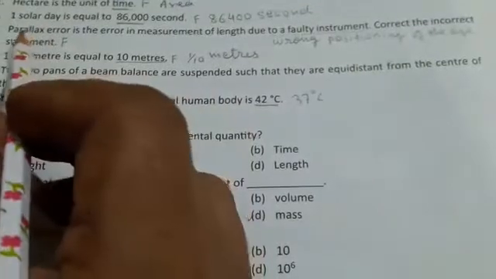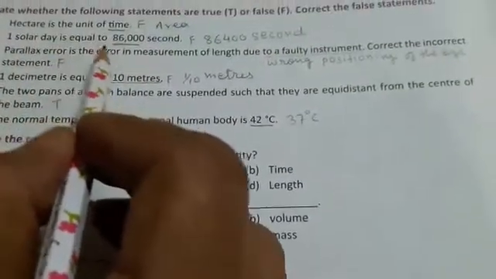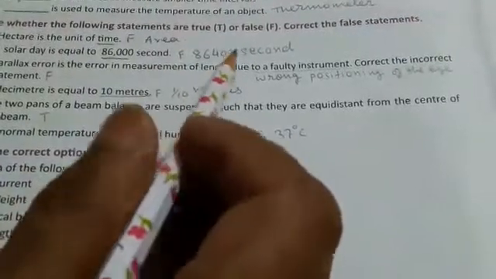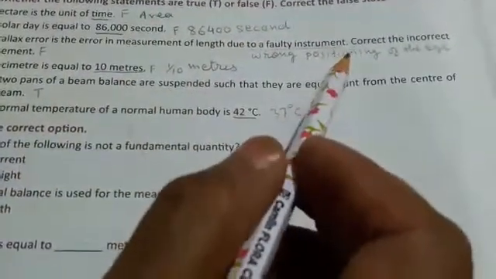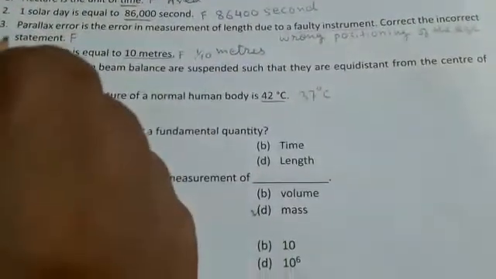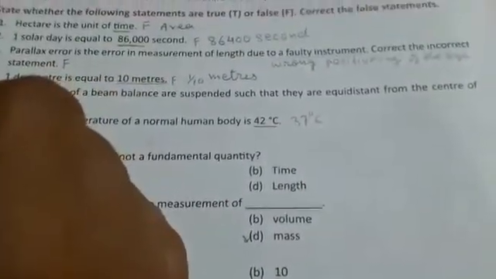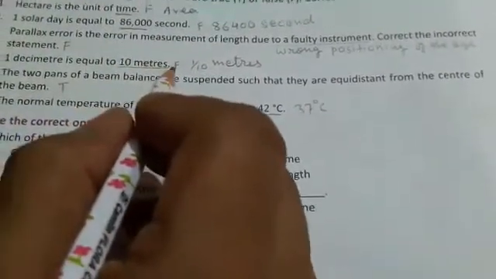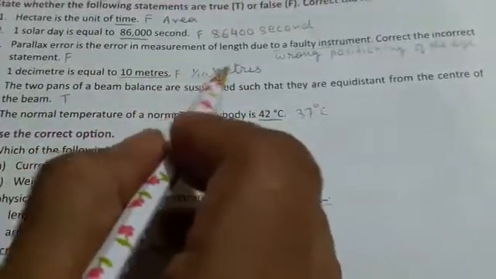Correct the incorrect statement. The right answer is parallax error is the error in measurement of length due to wrong positioning of the eye. This will be the right answer. So this statement is false. Question number 4. 1 decimeter is equal to 10 meter. This is also false. 1 decimeter is equal to 1 by 10 meter.